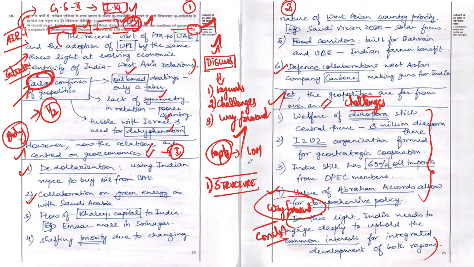We know very well temporal dimension means time, that is past, present, future. Any issue you are writing in the UPSC mains examination, if you could write the temporal dimension, you will easily fetch extra marks over the rest of the candidates. Only thing is it is very difficult to bring it into all the questions we write, and we should try to introduce it to the examiner as much as possible.